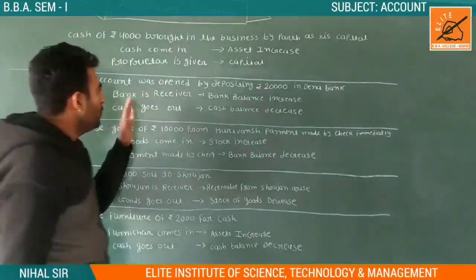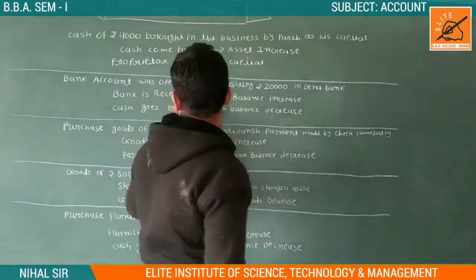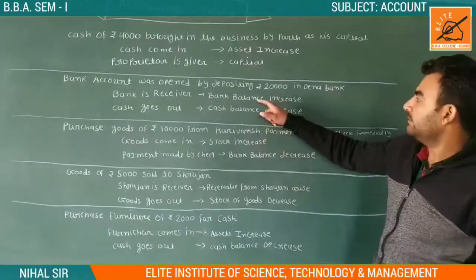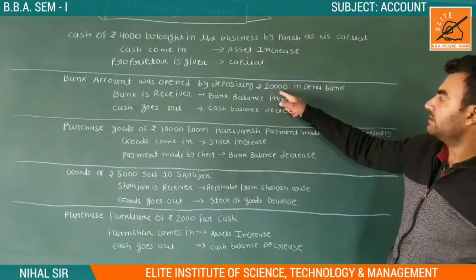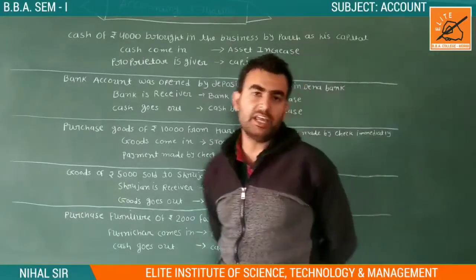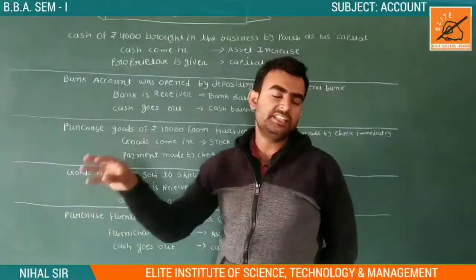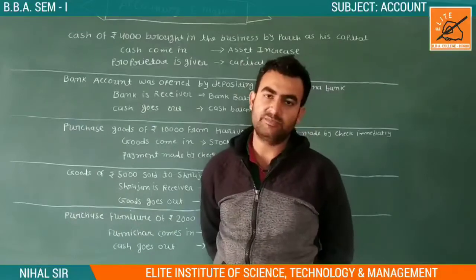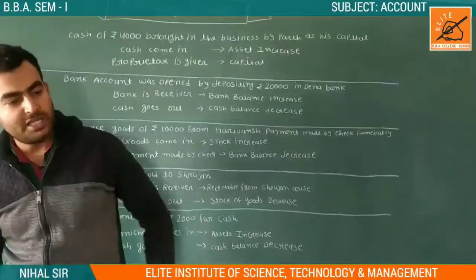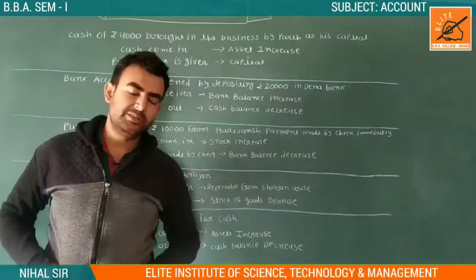Bank account was opened by depositing rupees 20,000 in Dena Bank. We opened an account in Dena Bank and we deposited how much? 20,000. So what happened? બેંકની અંદર આપણે 20,000 રૂપિયા જમા કરાવ્યા છે અને ખાતું ખોલાવ્યું છે ડિપોઝિટથી.